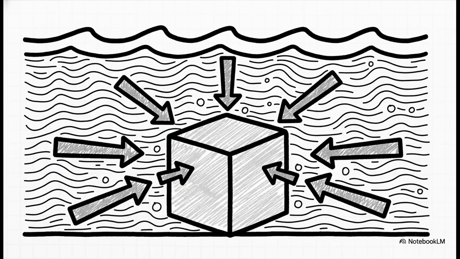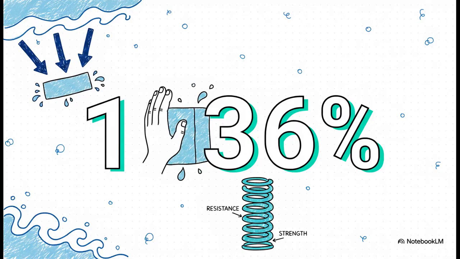Now let's plunge into another extreme. Let's travel 3,000 meters down into the deep, dark depths of the Indian Ocean. Down here, an object, and even the water itself, is facing intense hydraulic stress from the millions of gallons of water pressing from above. At this depth, the pressure is a crushing 30 million newtons per square meter. Yet, if we calculate the volume strain using water's bulk modulus, we find that the water at the bottom of the ocean is only compressed by a tiny 1.36%. So even under the immense weight of an entire ocean, water powerfully resists being squeezed into a smaller volume.